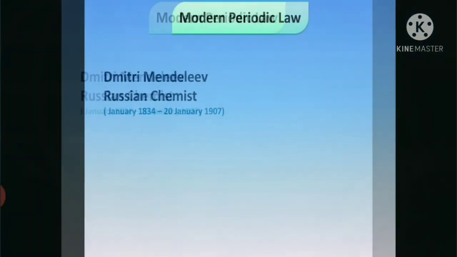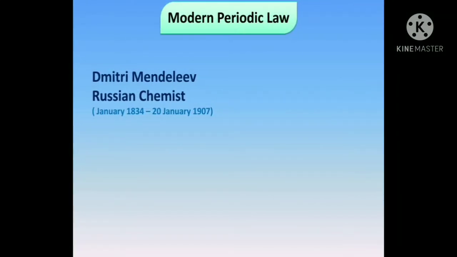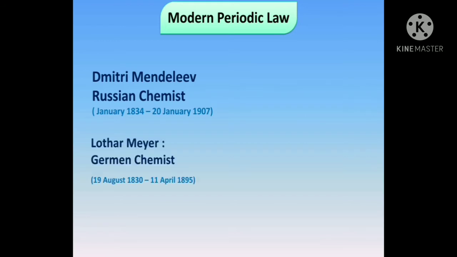Modern periodic law. Modern periodic law was developed independently by Dmitry Mendeleev and Lothar Meyer in 1869. Mendeleev created the first periodic table and it was followed by Meyer. They both arranged all the elements according to their atomic mass and they proposed that certain properties reoccur periodically.